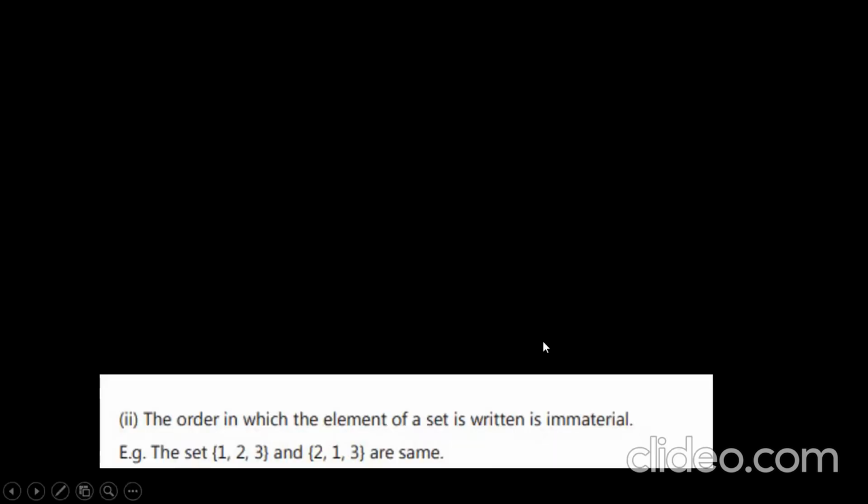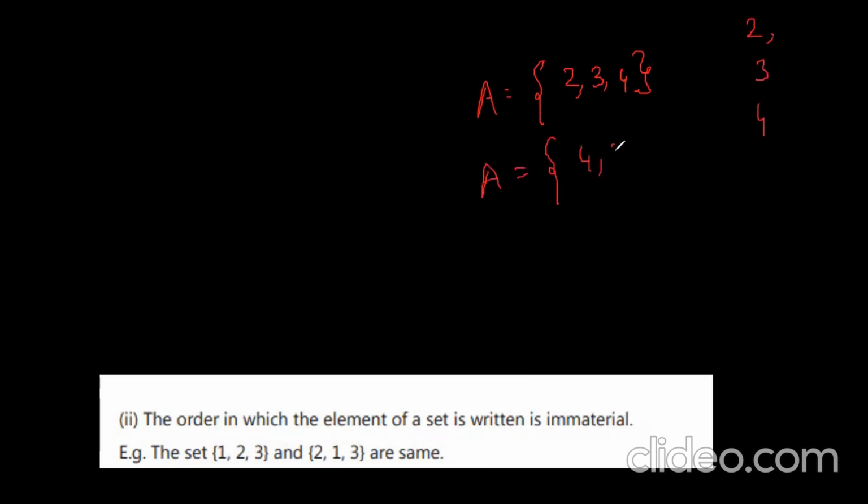So the order in which the elements of a set are written is immaterial. Say I am taking my set A is equal to {2, 3, 4}. What are the elements present in this? Who are the members? 2, 3, and 4. I can write this as {4, 3, 2}. It is also the same set.